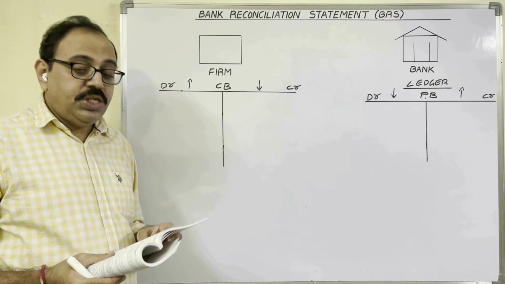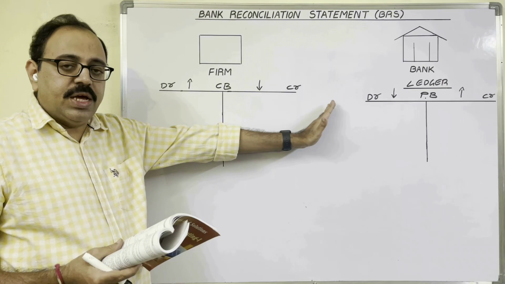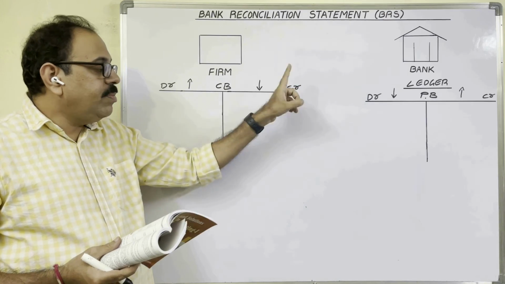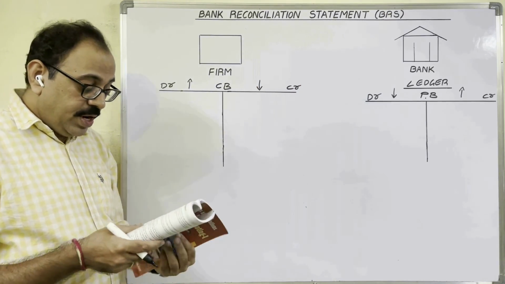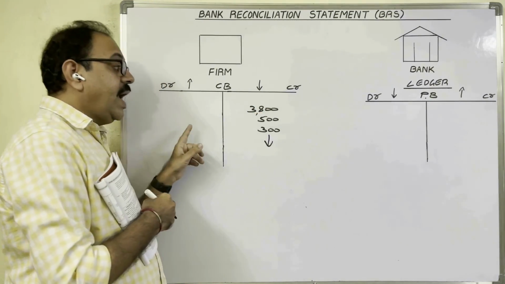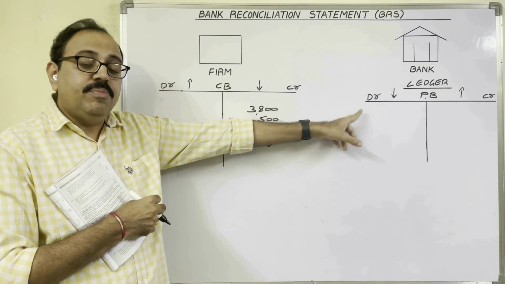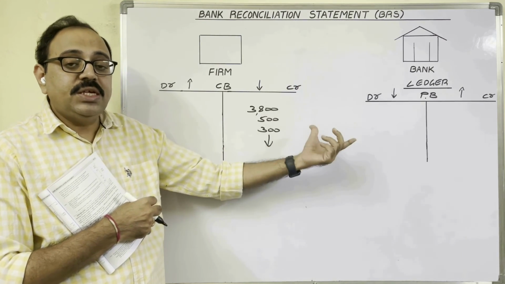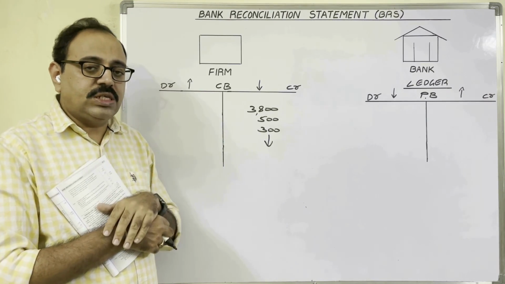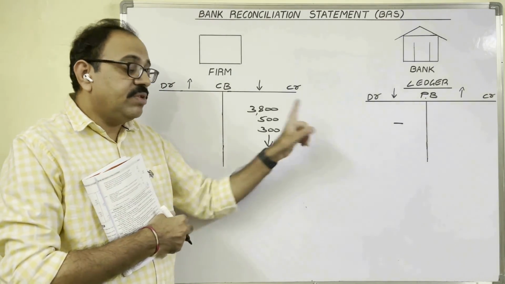Next one, checks issued but not presented for payment. When the firm issues checks to suppliers, the firm thinks that the bank balance is decreasing. So in the cash book, favorable bank balance decrease means credit side now. On the credit side, the firm recorded these three amounts. Bank balance is decreasing as per cash book. In the cash book credit side means in the passbook it should be on the debit side. But what happened? Suppliers presented these checks and withdrew the money in April month. So by 31st March 2016, nothing was debited in the passbook. So this is the reason for disagreement.